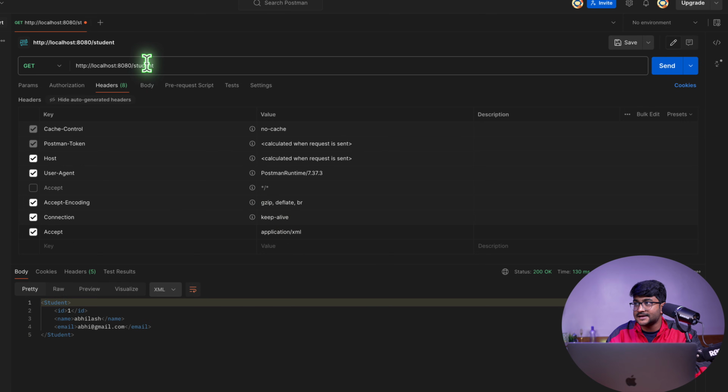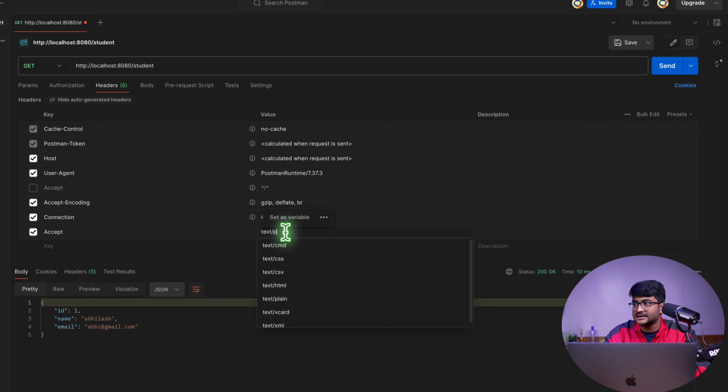Let's say I'm hitting the same endpoint, but I want to get the data in, let's say, JSON format. So JSON, send, I'm getting the data in JSON format. Let's say I want to get the data in text plain. So I'm going to get the data in plain text over here.